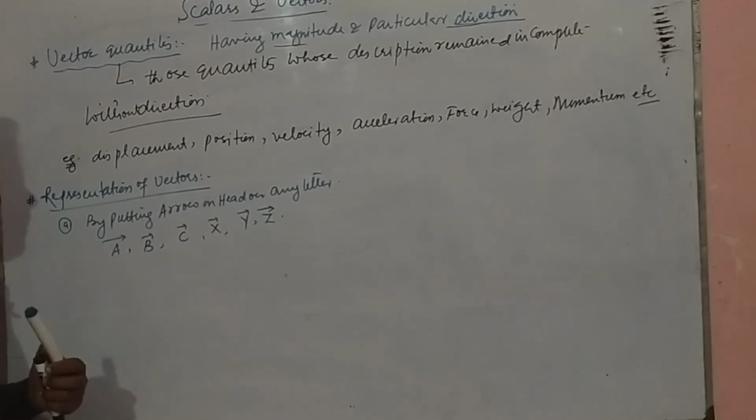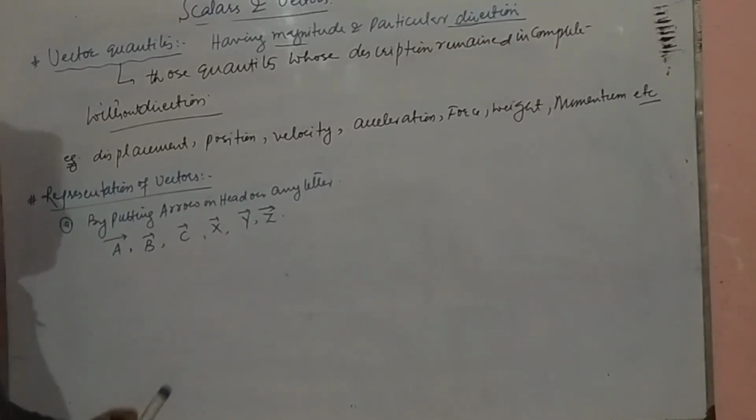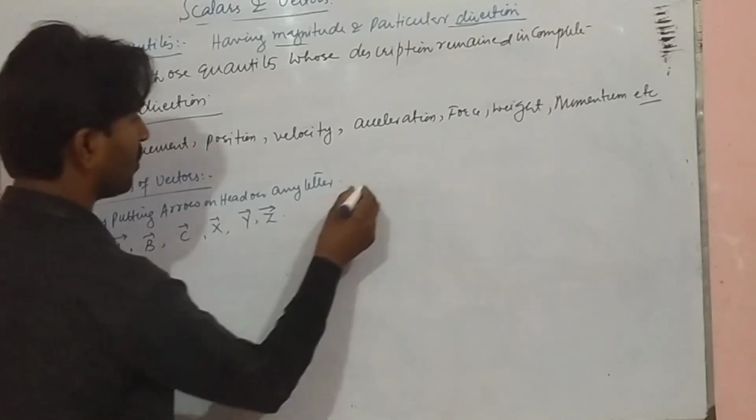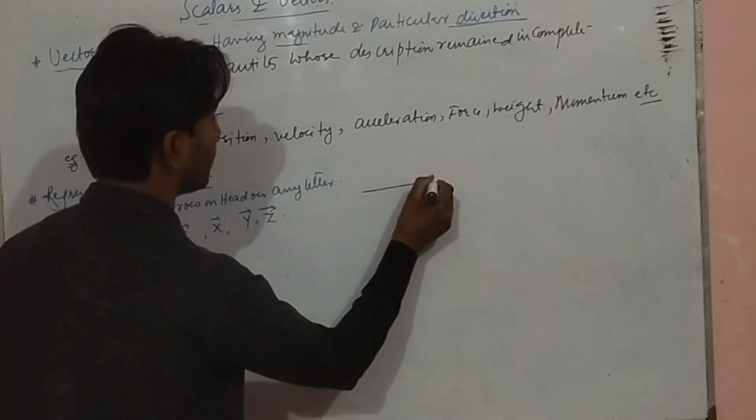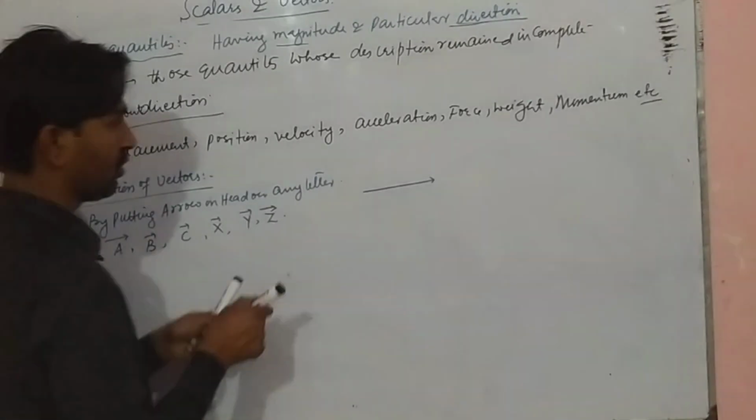What does this arrow show? An arrow has 2 points. This is an arrow.